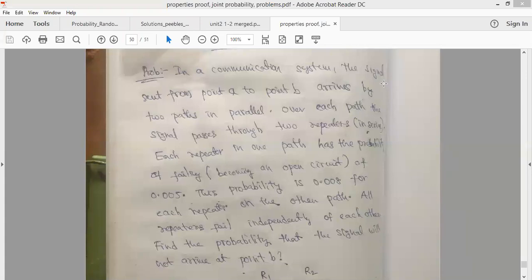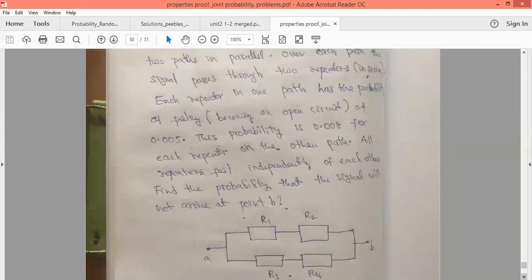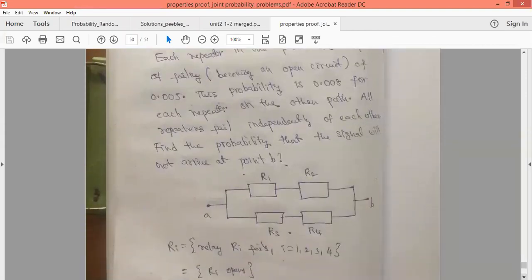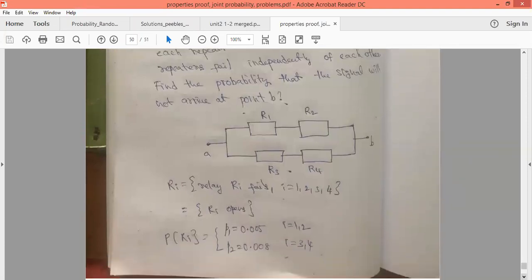So here all the repeaters are failing independently, so find the probability that the signal will not arrive at B. Here you see the diagram given. The signal is traveling from point A to point B through two parallel paths. In the first parallel path we have repeater 1 and repeater 2, whereas in the second parallel path we have R3 and R4. This is repeater 3 and repeater 4.